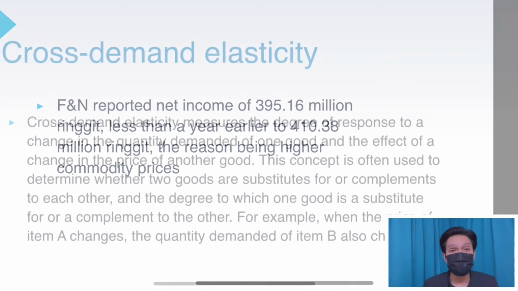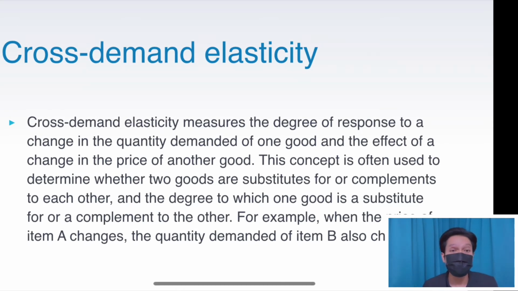Second, cross elasticity of demand. This concept measures the degree of response to a change in the price of one good and the effect on the quantity demanded of another good. This concept is often used to determine whether two goods are substitutes or complements to each other. So for example, when the price of item A changes, the quantity demanded of item B also changes. This change can be measured through the elasticity of cross demand.